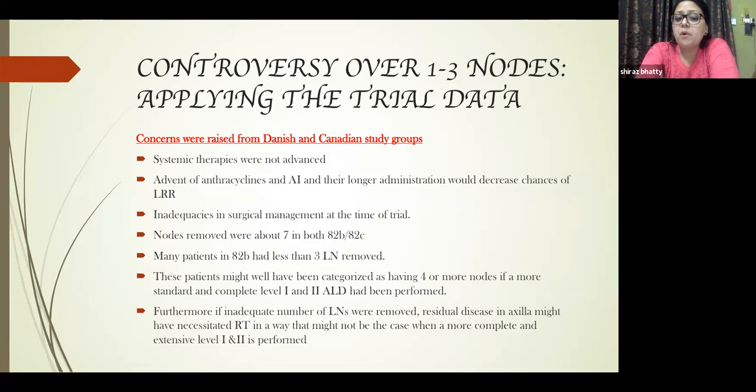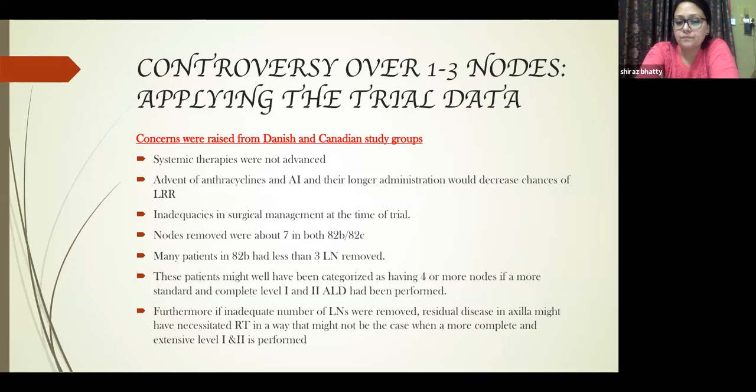Nodes removed were about 7 in both 82B and 82C, which is not enough. Many patients in 82B had fewer than 3 lymph nodes removed. If you remember, I had mentioned that 1 to 3 lymph nodes were removed, so it could have been 2 or could have been 1. That's why they were given, showing more chances of recurrence or locoregional recurrences.